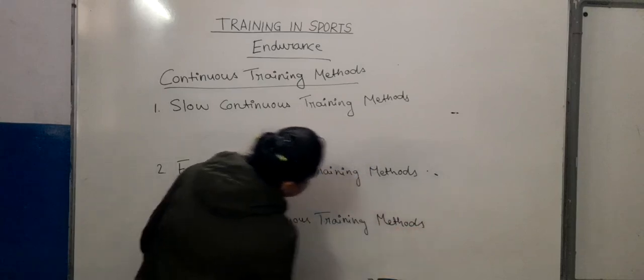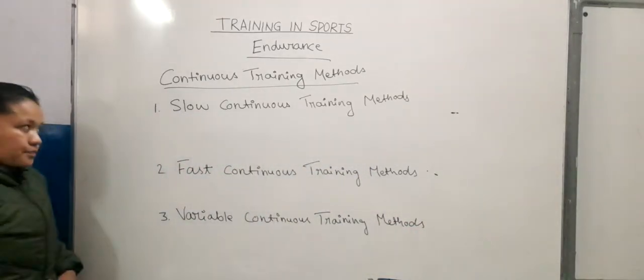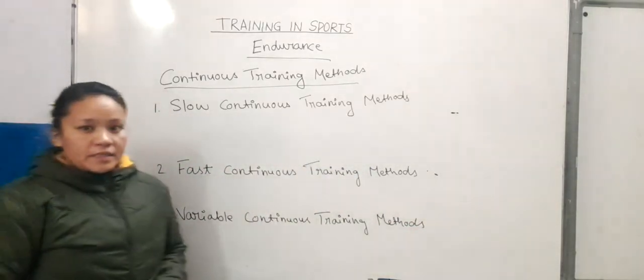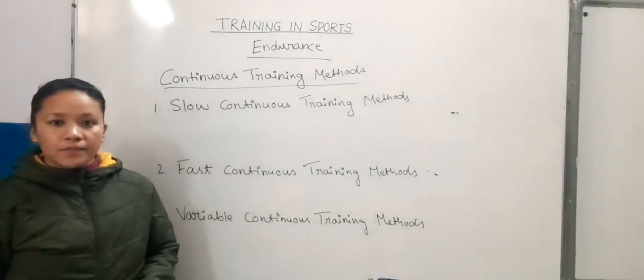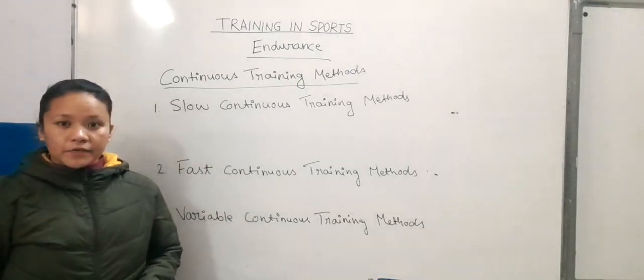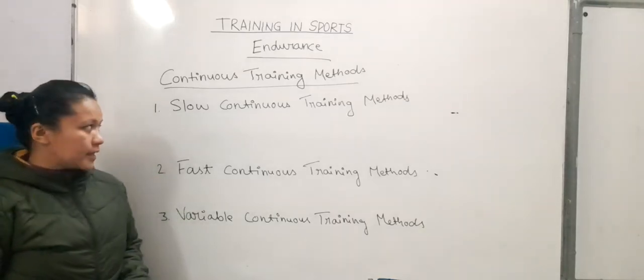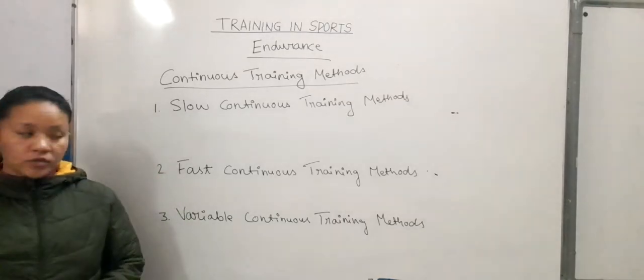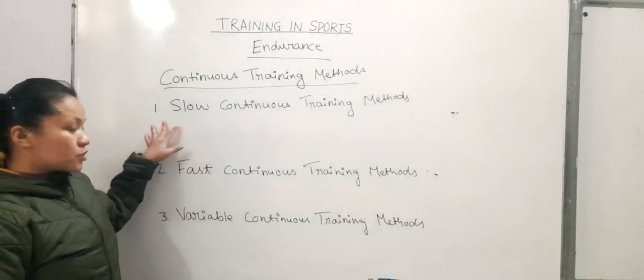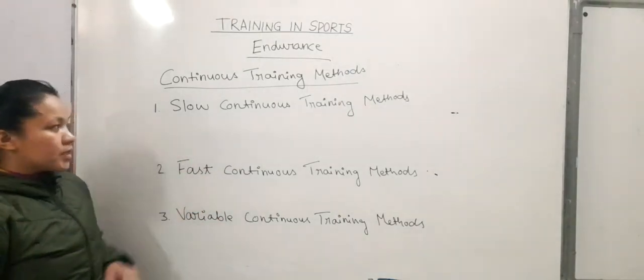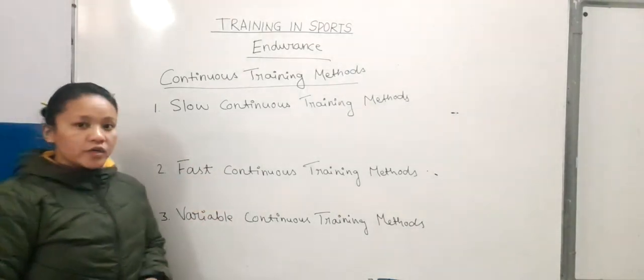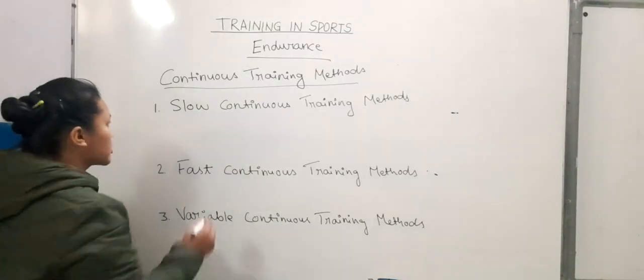These are the 3 types of continuous training method. In the continuous training method, we do the activity continuously for a long period of time without any break. It is of 3 types: slow continuous, fast continuous and variable continuous training method.